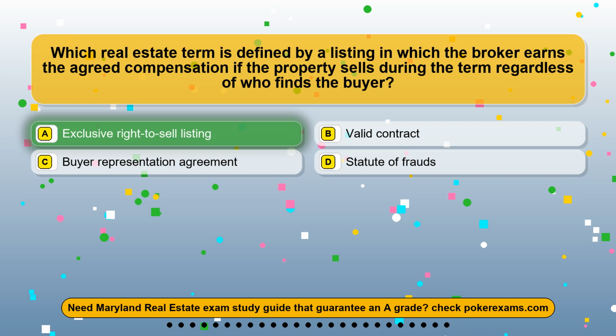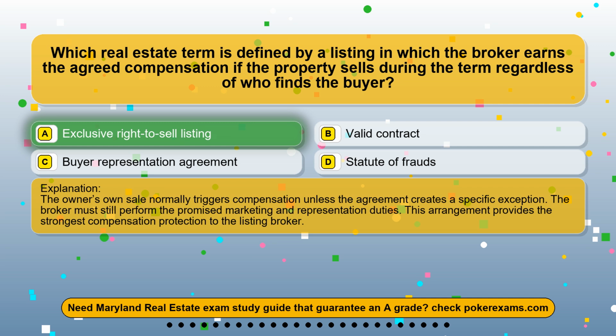The correct answer is option A. Exclusive right to sell listing. The owner's own sale normally triggers compensation unless the agreement creates a specific exception. The broker must still perform the promised marketing and representation duties. This arrangement provides the strongest compensation protection to the listing broker.